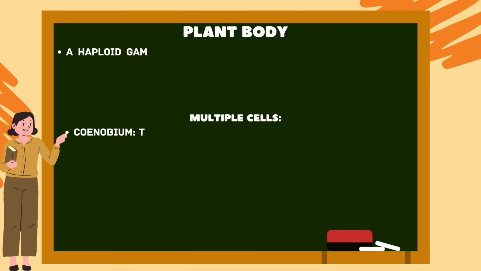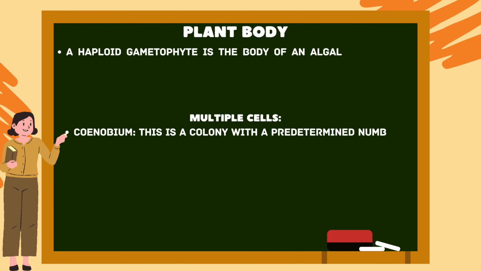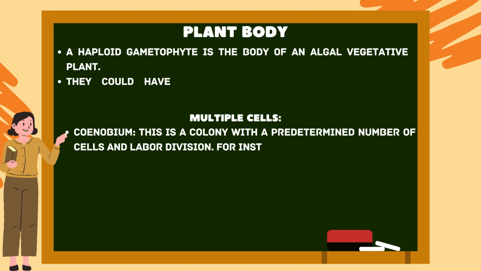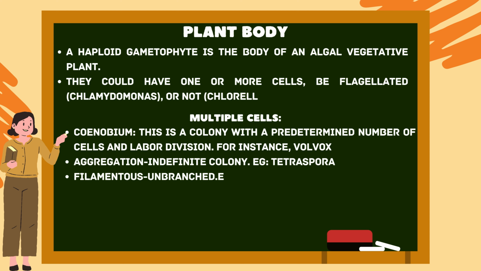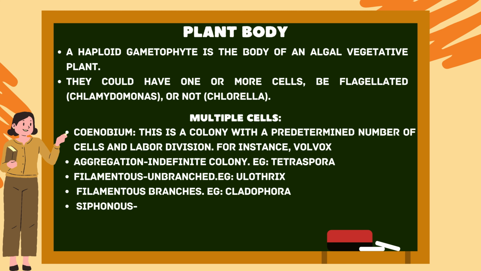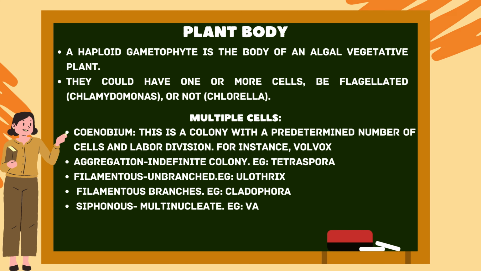Terrestrial. Plant body: the vegetative plant body of algae is a haploid gametophyte. They may be unicellular, flagellated or non-flagellated, or multicellular. Coenobium: a colony with a fixed number of cells, and also the division of labor is fixed. Aggregation: an indefinite colony. Filamentous, unbranched or branched, for example Cladophora. Siphonous is multicellular, and an example is Bryopsis.